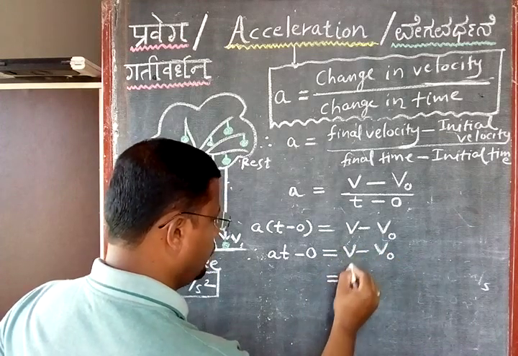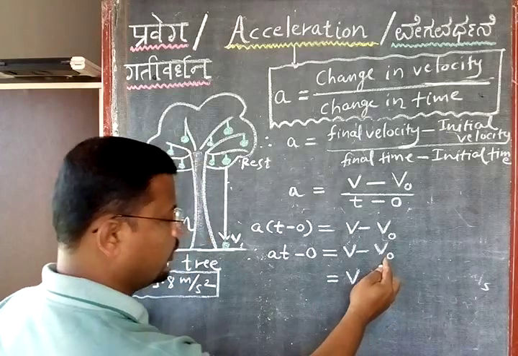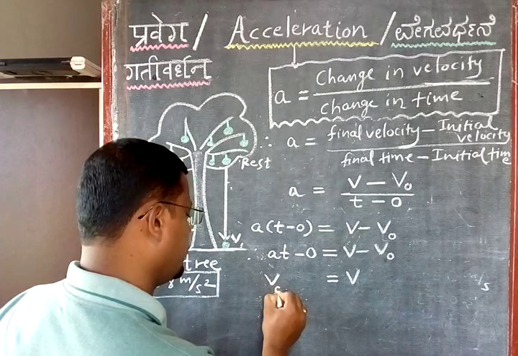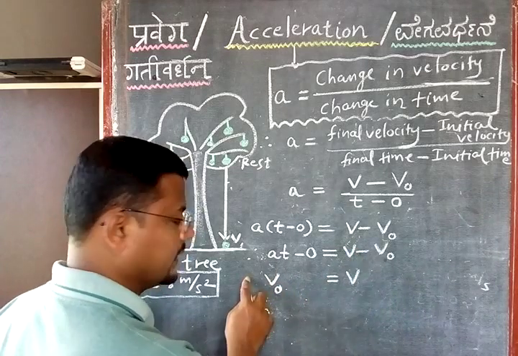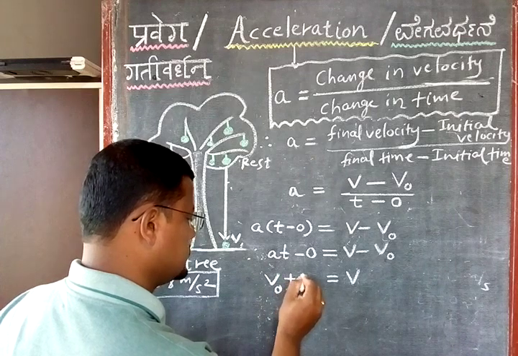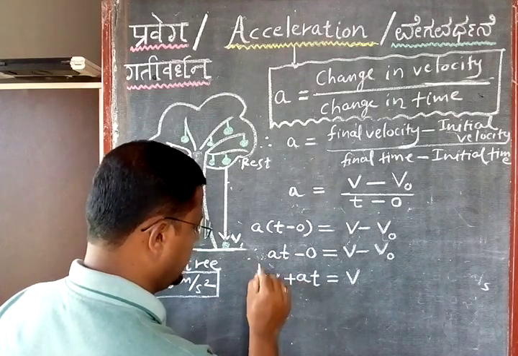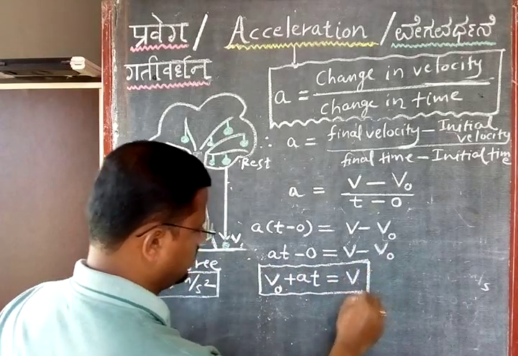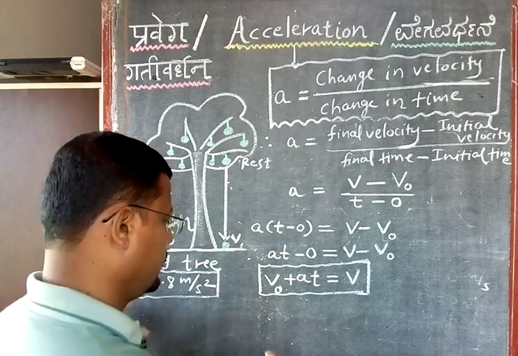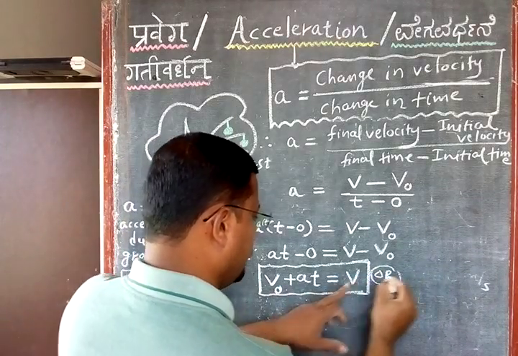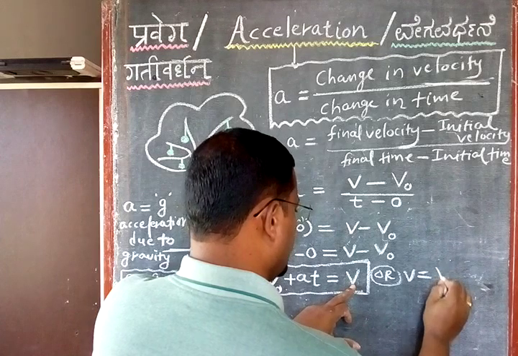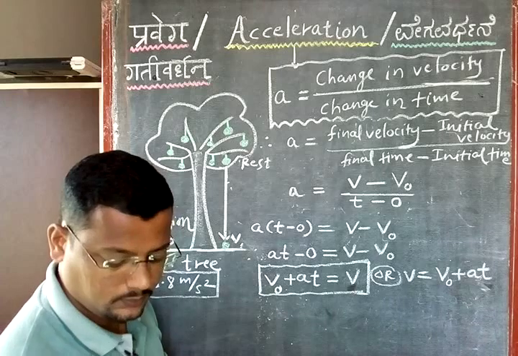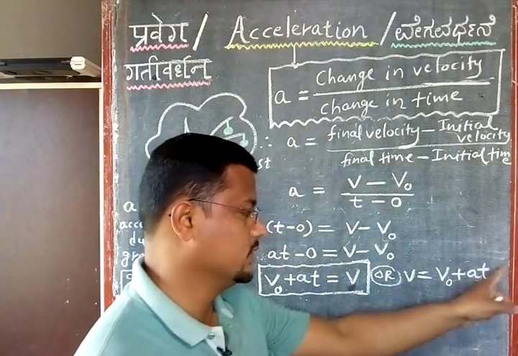So this is equal to V, I will keep here only. This V0 I will shift to the left side, so it is minus V0, it will become plus V0. The minus sign goes away when brought to the other side, and this is plus A into T. This is your derivation of 3 marks. They will ask: prove V equal to, or I'll write V first. So V is equal to V0 plus A into T. Right, so V is equal to V0 plus A into T.